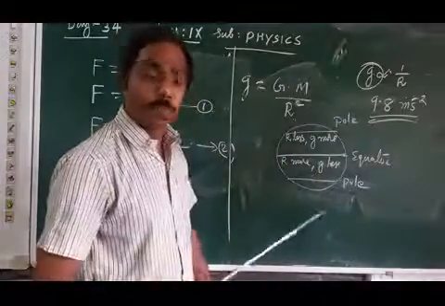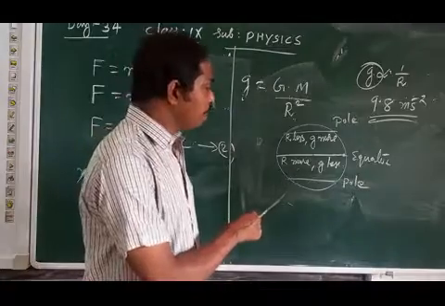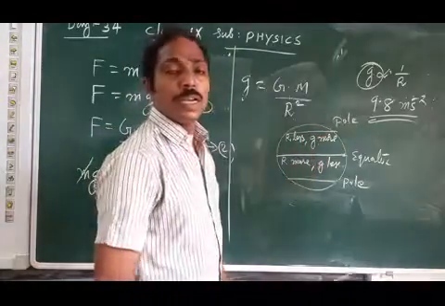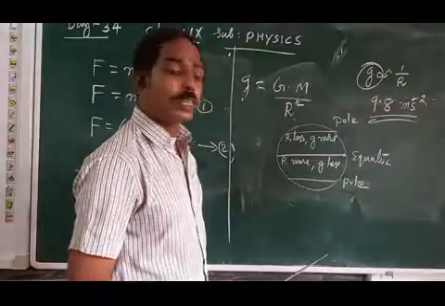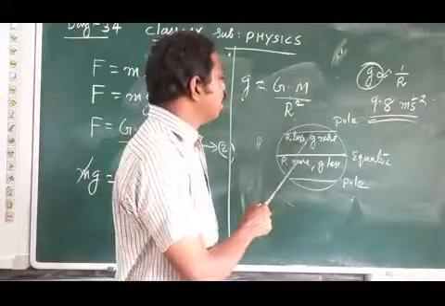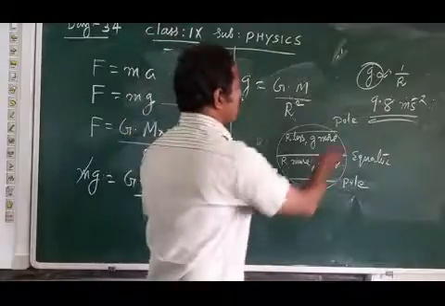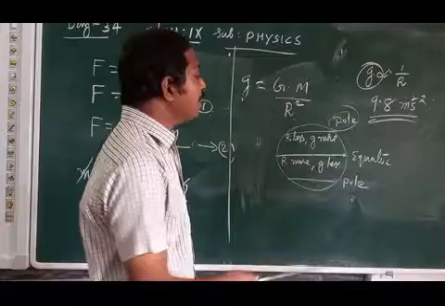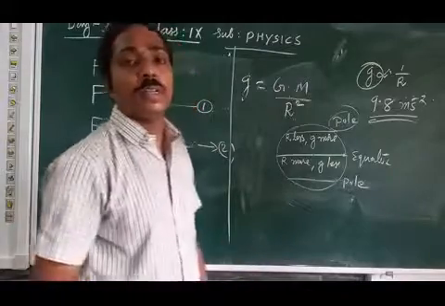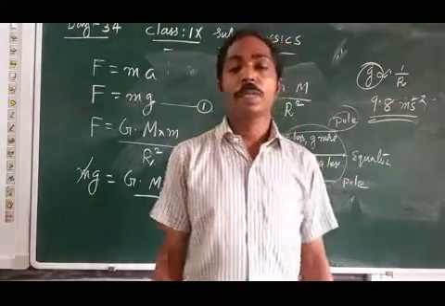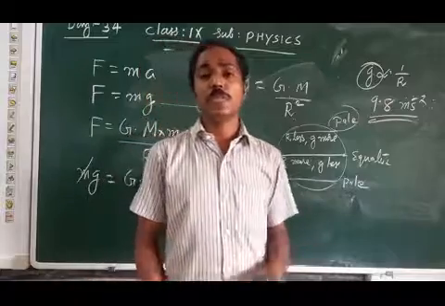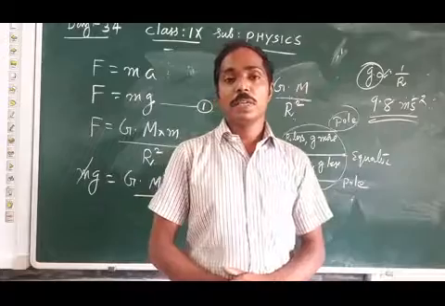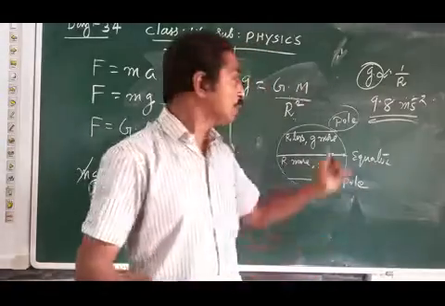At the equator the radius is more. As the radius is more, the g value will be lesser because radius and g are inversely proportional. Acceleration due to gravity is more at the poles. g is more at the poles because the radius is lesser. But at the equator, g is lesser because the radius is more. This is an important fact. Next, when we consider the weight of an object, there we will learn this more. So while solving questions, we have to know this factor.